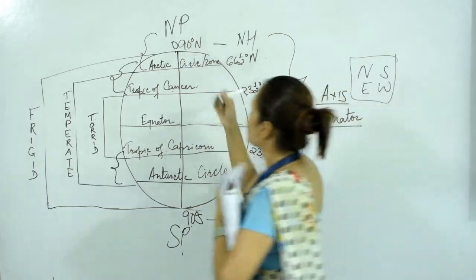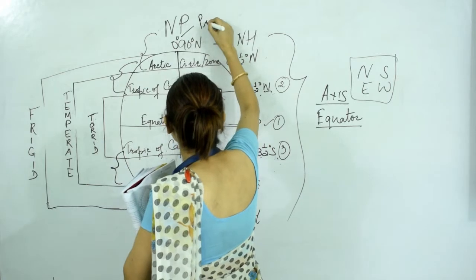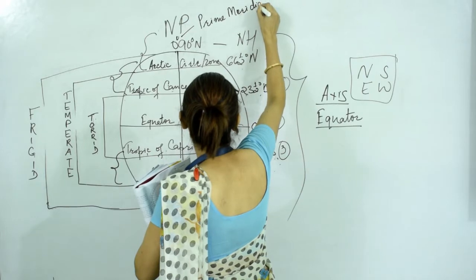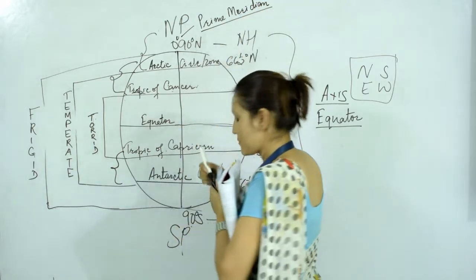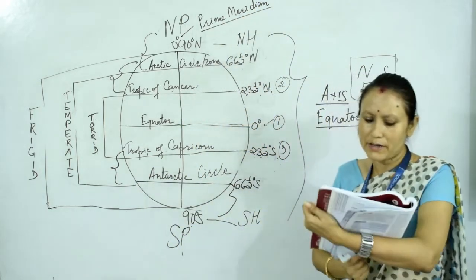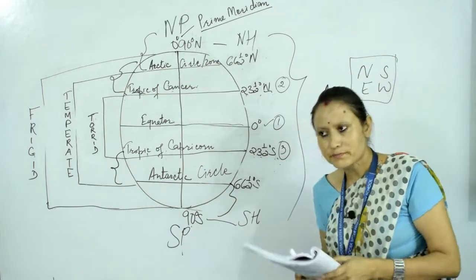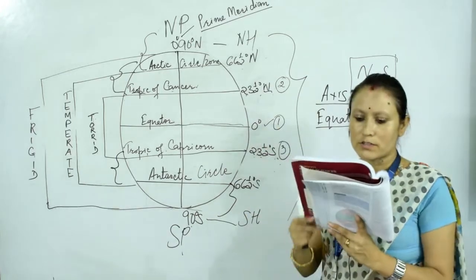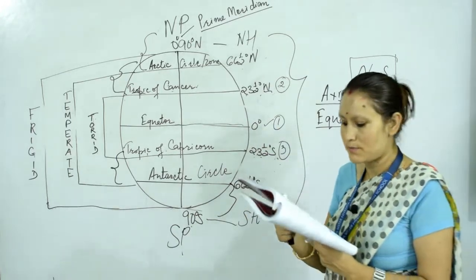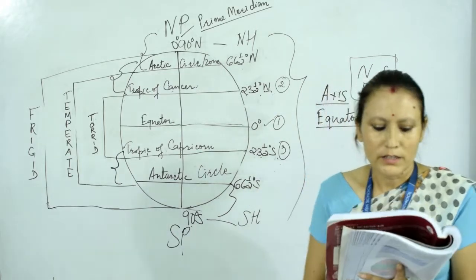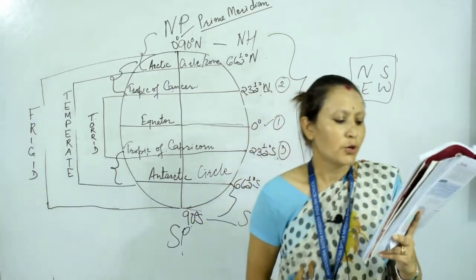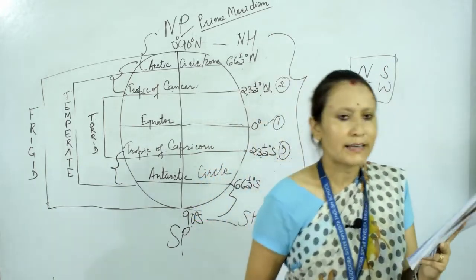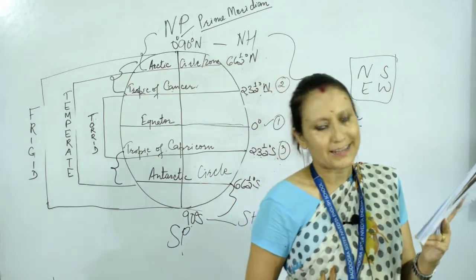This 0° longitude is called the prime meridian. On a circle it would not be possible to count the degrees without a starting point, therefore one particular line has been declared the prime meridian, that is 0° longitude.